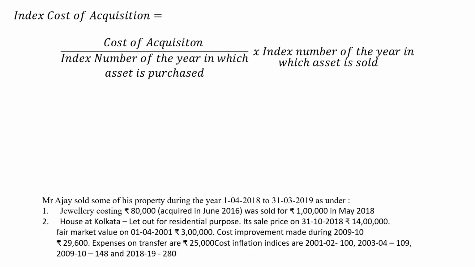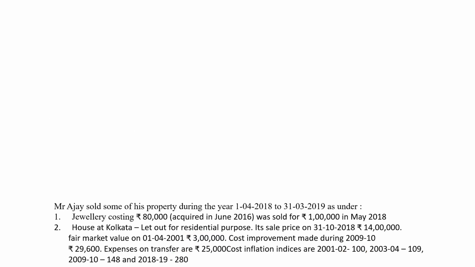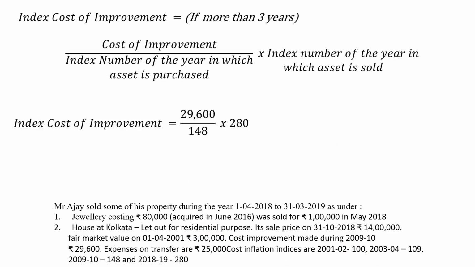So the cost of acquisition is 3 lakh, and index number of 2001-02 is 100 and index number of 2018-19 is 280. So 3 lakh divided by 100 into 280, it is 8 lakh 40,000. In the same way, we calculate indexed cost of improvement.